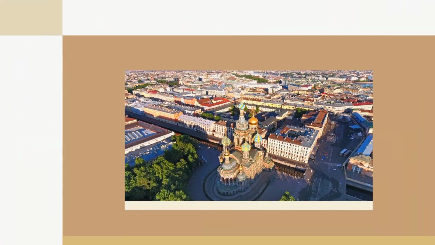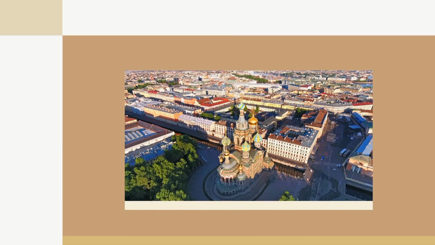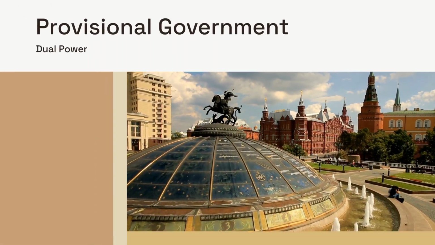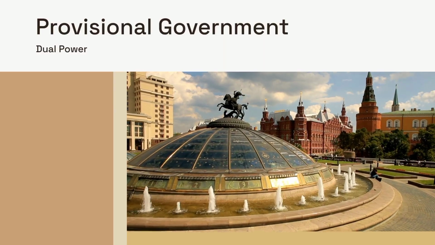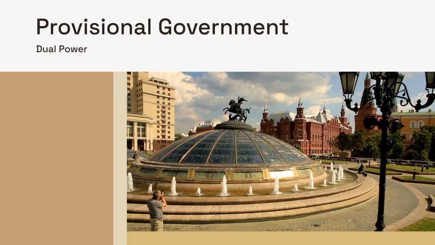Faced with mutiny from the military and the loss of authority, Tsar Nicholas II abdicated, marking the swift collapse of the 300-year-old Romanov dynasty. A provisional government was formed, but it struggled for legitimacy, sharing power uneasily with the Petrograd Soviet of Workers' and Soldiers' Deputies, leading to a period of, quote, dual power. Eight months later, a second, more radical revolution occurred, fundamentally changing the course of Russian history.